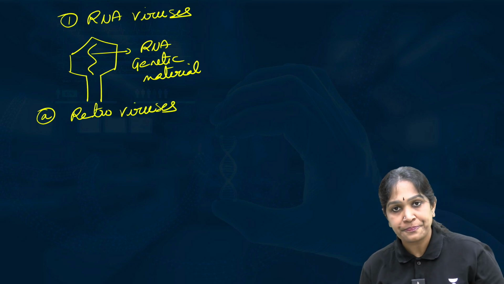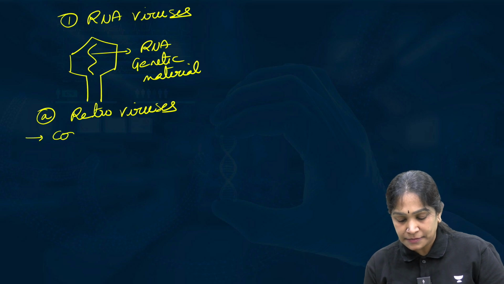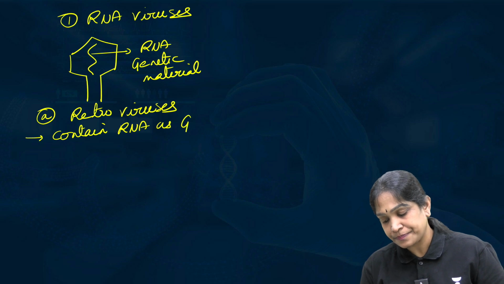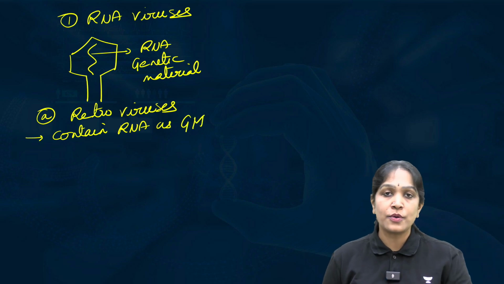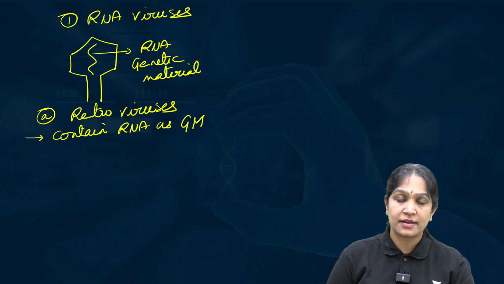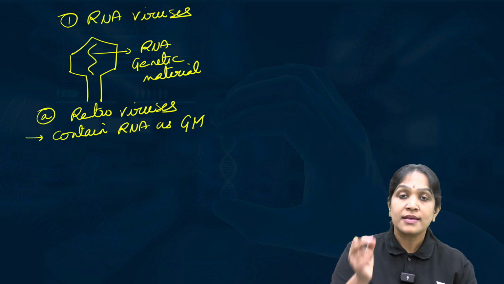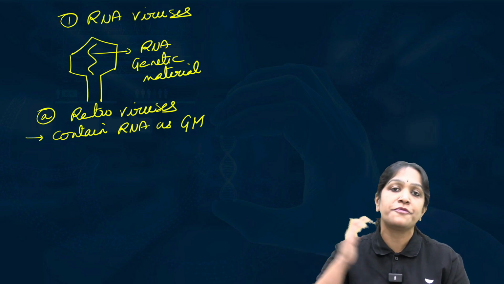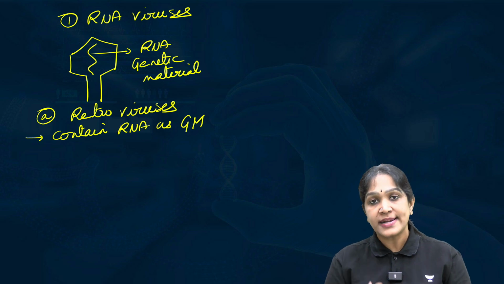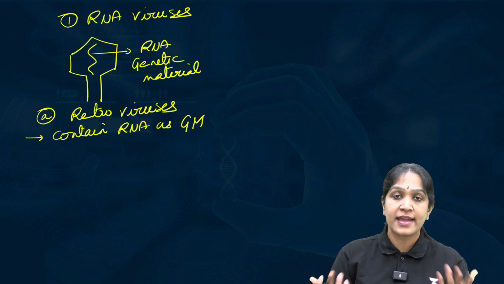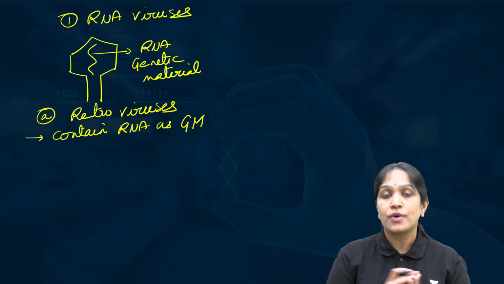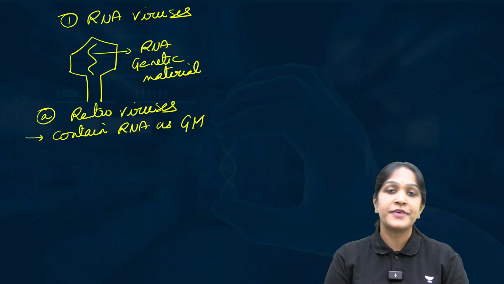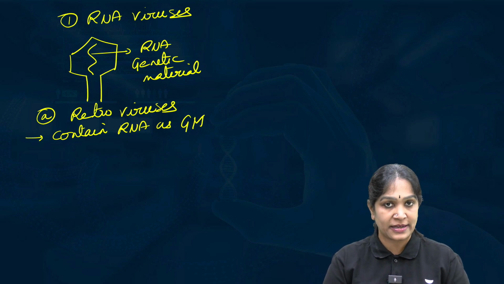Retroviruses. Listen carefully. Retroviruses contain RNA as genetic material. What is RNA? Ribonucleic acid. They have RNA as genetic material. What is genetic material? That material which decides all the biological features of an organism. For example, our genetic material decides our skin color, hair texture, height, health, all these aspects. So a material that decides the biological features of an organism is called genetic material.